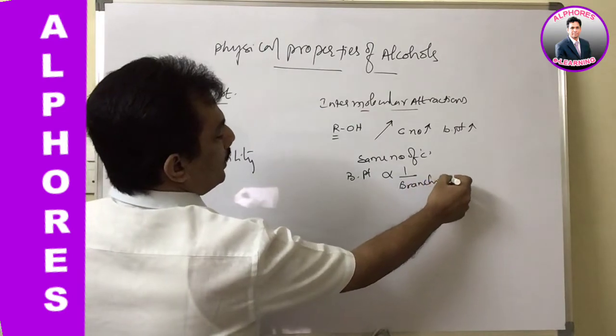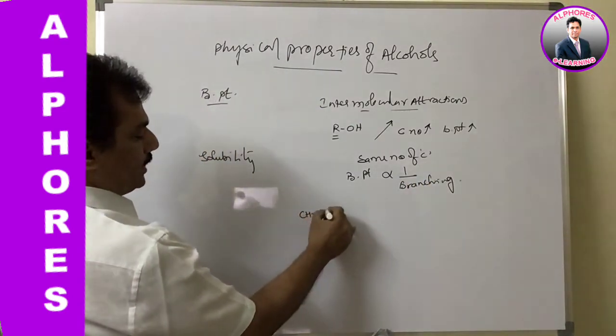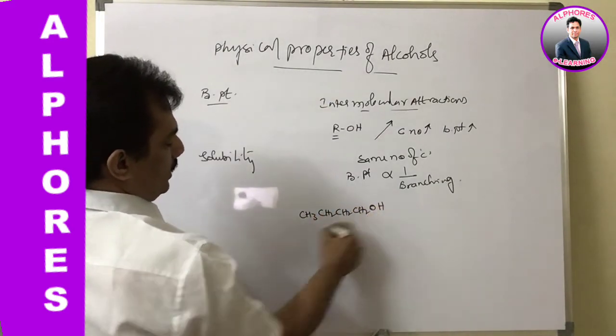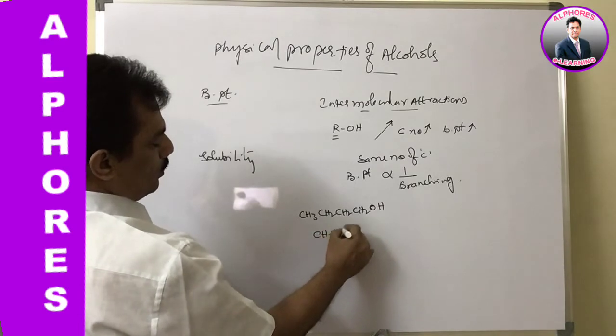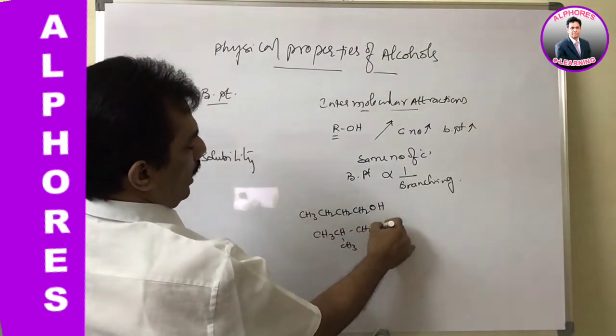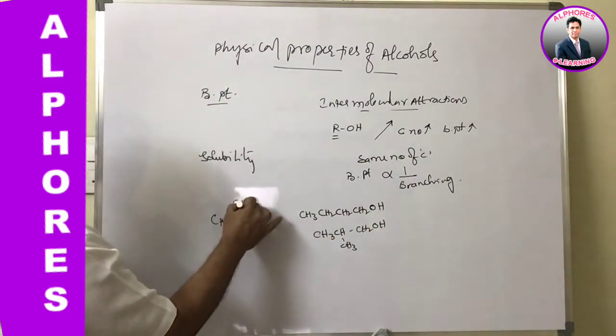Say for example, if we are considering butanol, it may be straight chain like this, one butanol, and then it may be isobutyl alcohol like this, or it may be tertiary butyl alcohol like this.